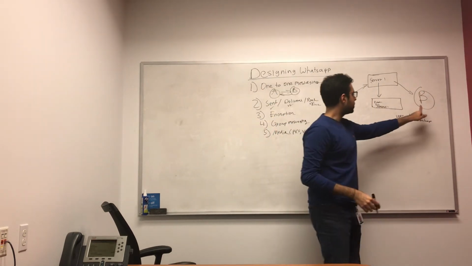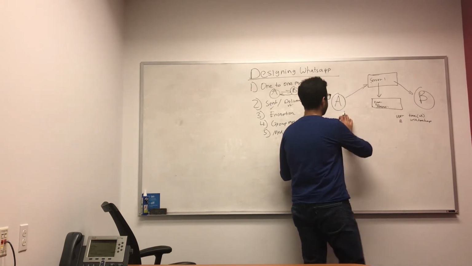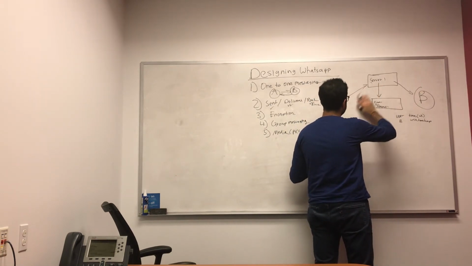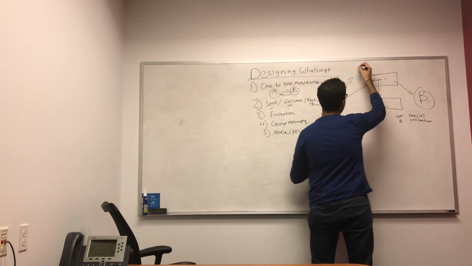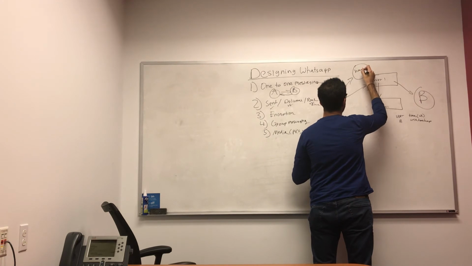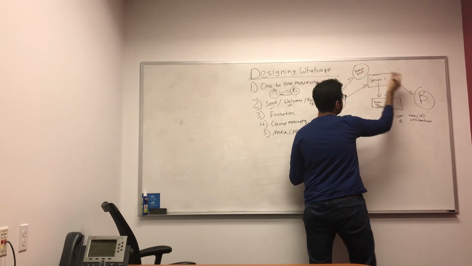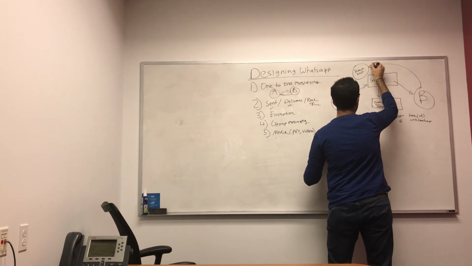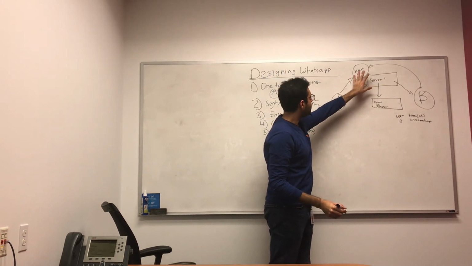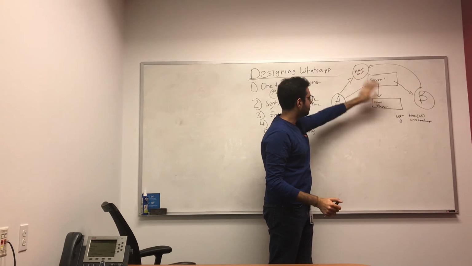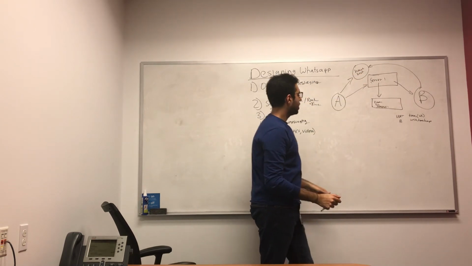The way this would be happening is that A sends a message to server 1, and then A also sends a message to something we can call a heartbeat. So this could be your heartbeat service, and B would also talk to the heartbeat service when B is connected to our system.